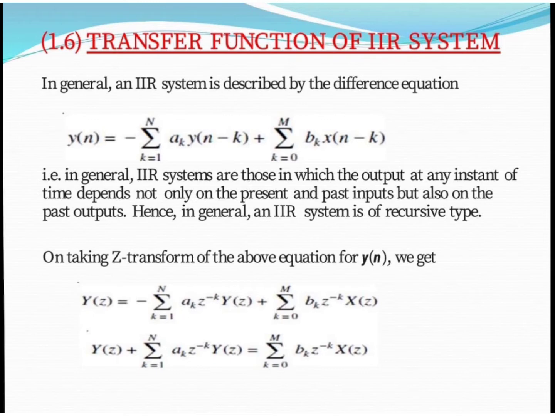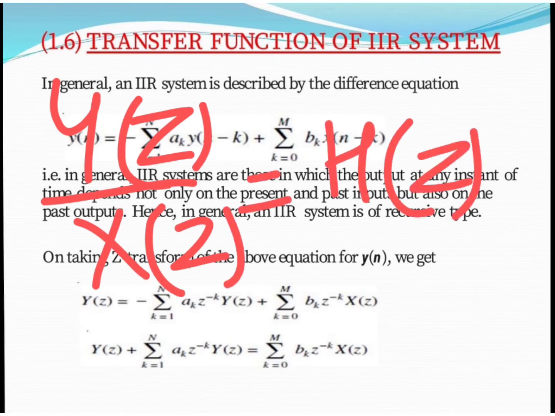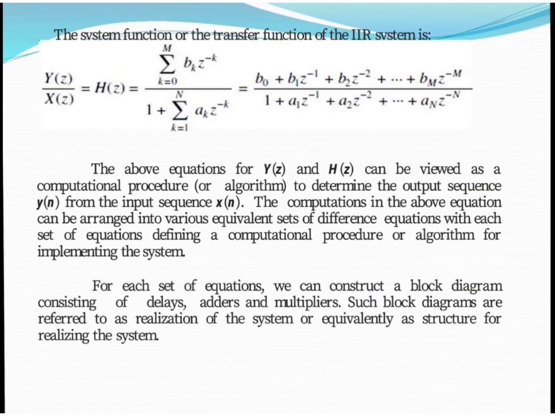As we know, the transfer function is nothing but output upon input, which equals H of z. So after solving this equation, we get this result. Now the transfer function for the IIR system is given here. Y of z upon X of z is nothing but H of z. H of z is the transfer function for the IIR system.